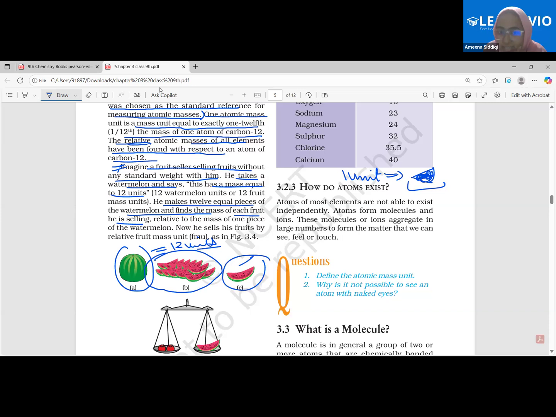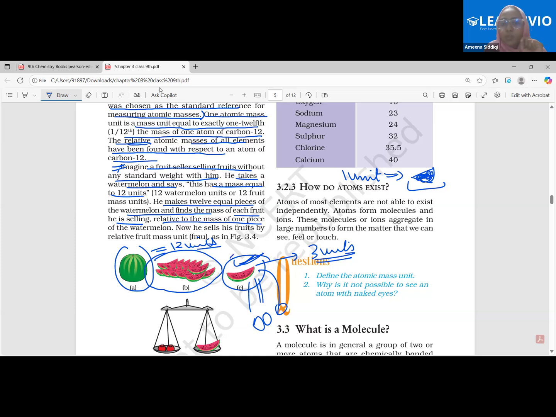If I say I want 3 units, then he should give me 3 pieces, I mean 3 units of this. Is it okay? Because this has been the standard unit. Is it clear?